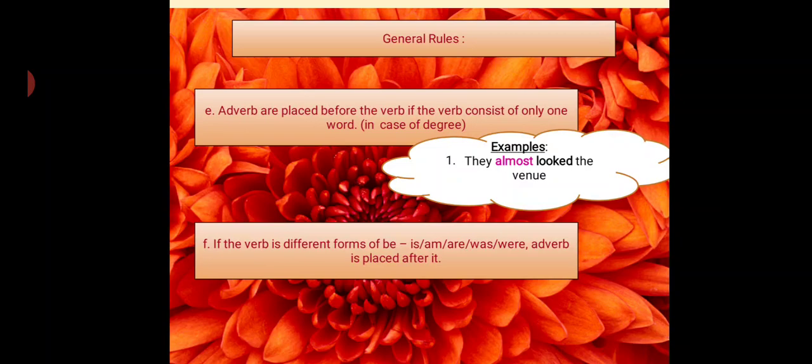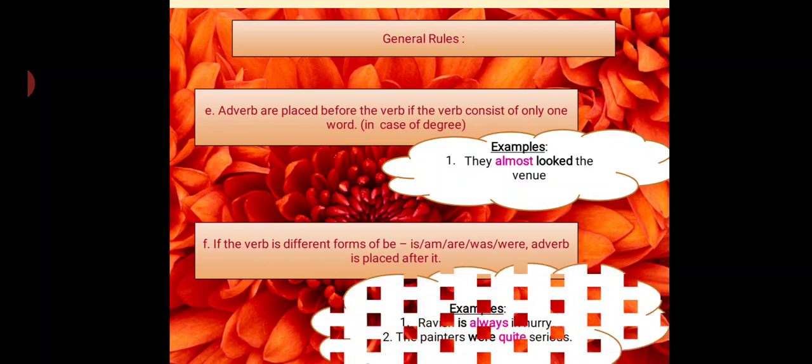If the verb is a form of be, what are the forms of be? Is, am, are, was, were. Then the adverb is placed after it. If these forms are used in a sentence and play the important role, the be forms act like a main verb, so the adverb is used after them.